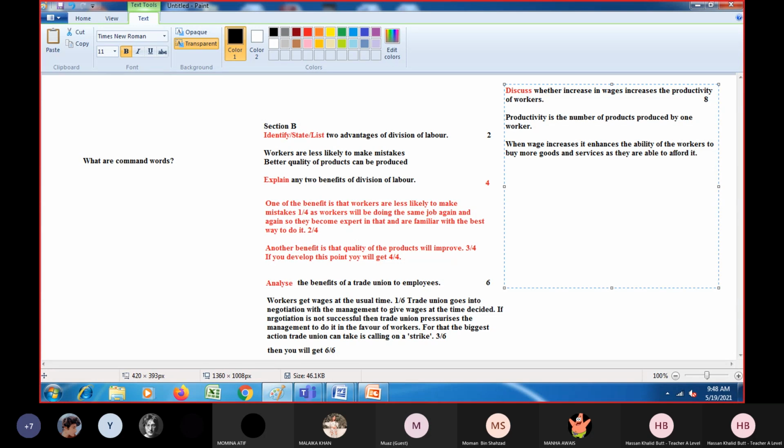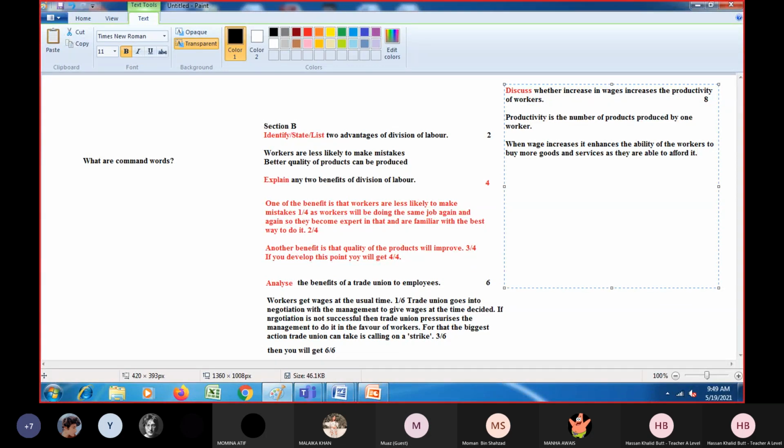So now what I'm doing, I am writing an argument in favor of the statement, right? So I have mentioned this, but I told you, you have to develop your point well, right? So you have to make connections. I have written that, but still I may not get 2 marks for that. Even if you write 1 point, you can get 3 out of 8 as well.